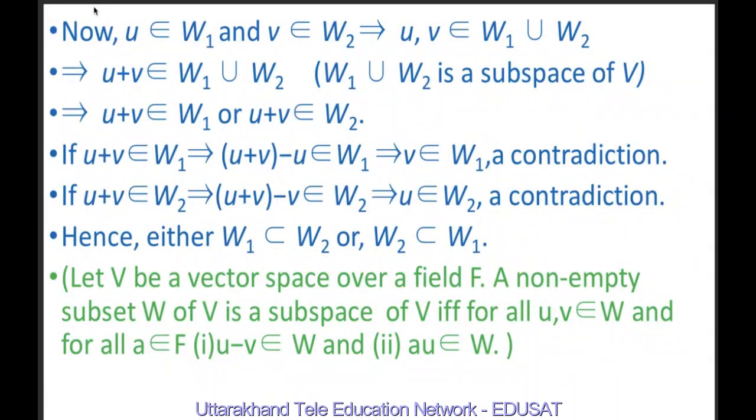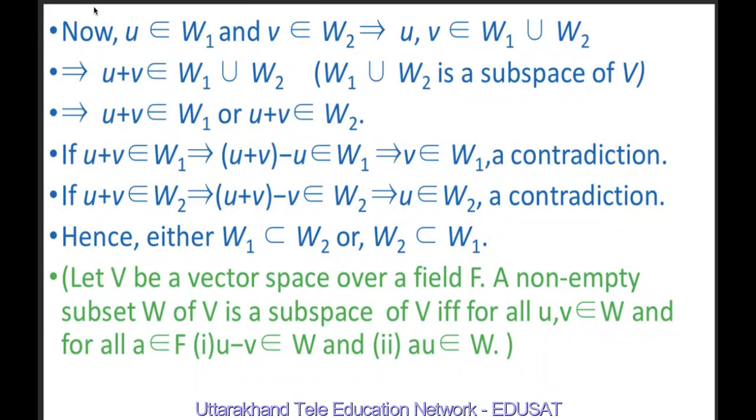Now because U belongs to W1 and V belongs to W2, therefore U, V both belong to W1 union W2. And this implies U plus V belongs to W1 union W2 because W1 union W2 is a subspace of V. And this implies U plus V belongs to W1 or U plus V belongs to W2.